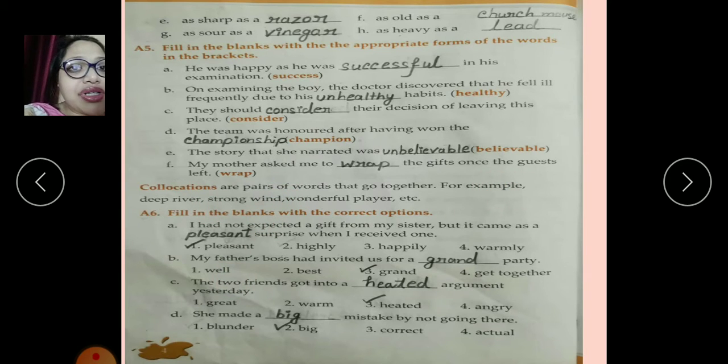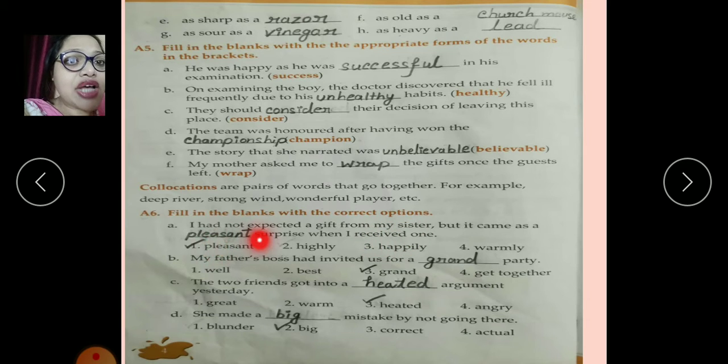Now, collocations. What are collocations? Collocations are pairs of words that go together. For example, deep river, strong wind, wonderful player. So, here you can see one word plus another word forming a collocation. So here what we need to do is fill in the blanks with the correct options.